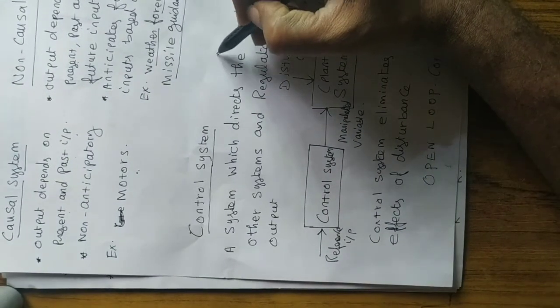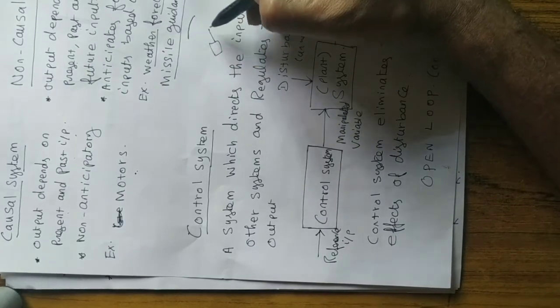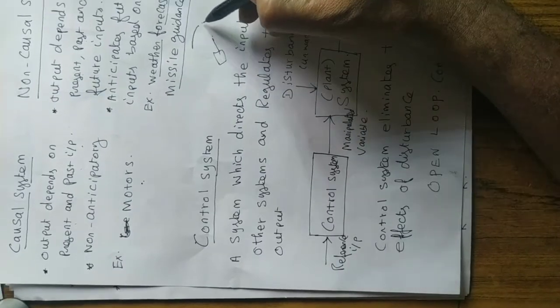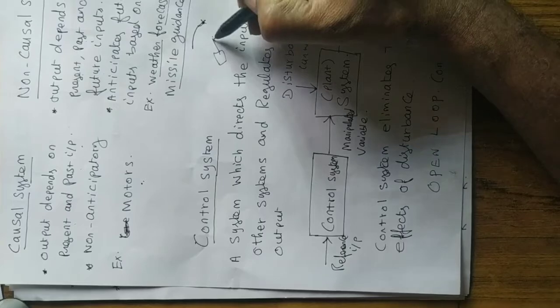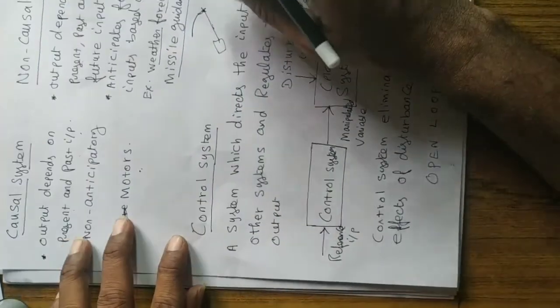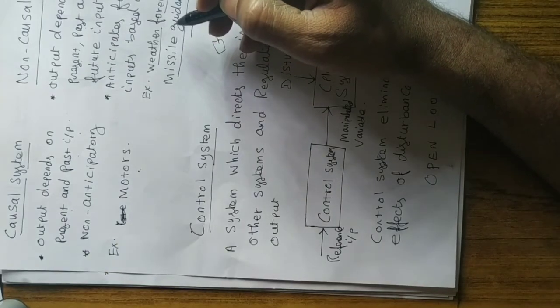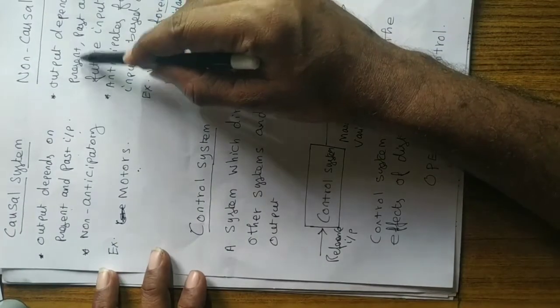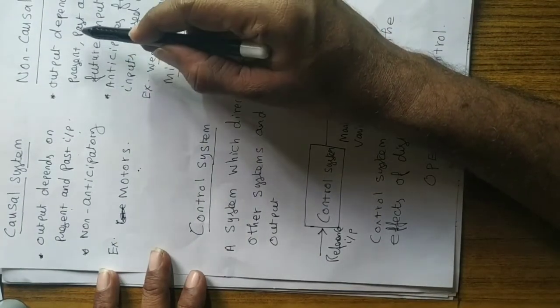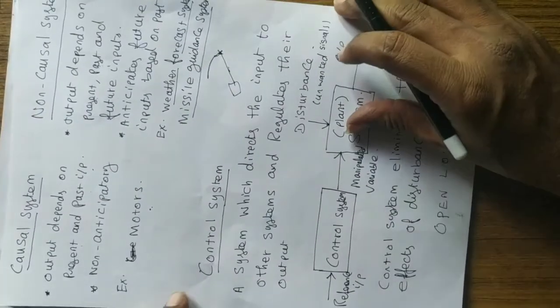Suppose the target is moving like this. So when you are at the point of hitting, it's an expecting system. It's an anticipatory system. Similarly, weather forecast system also depends on the present and past history. Future input is estimated.